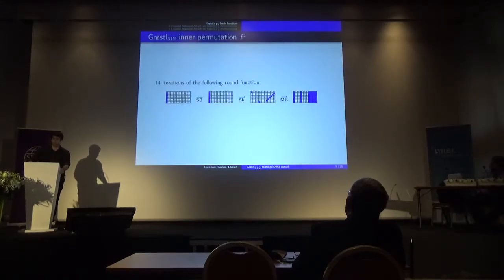The inner permutations P and Q are AES-like substitution permutation networks, whose round function is a composition of 4 operations. Here the grid represents the internal state, and each cell represents a byte. Okay, so there are 16 columns and 8 rows. SB stands for the SubBytes operation. It is the only nonlinear operation in this round function. It applies independently on cells, on bytes. It is the classical AES S-box which is applied here.